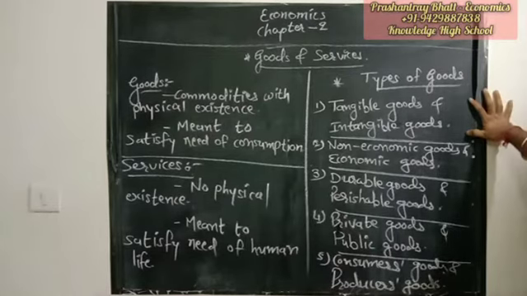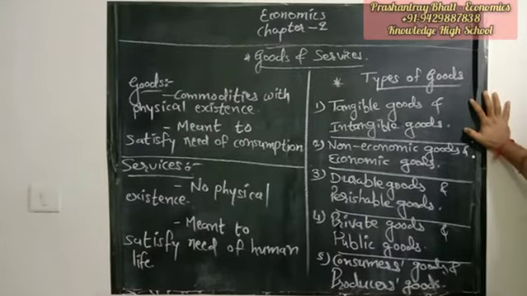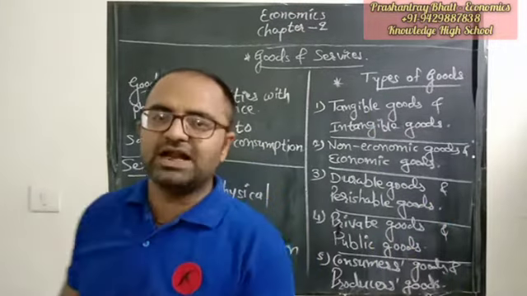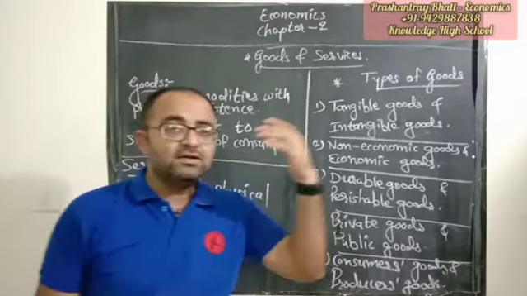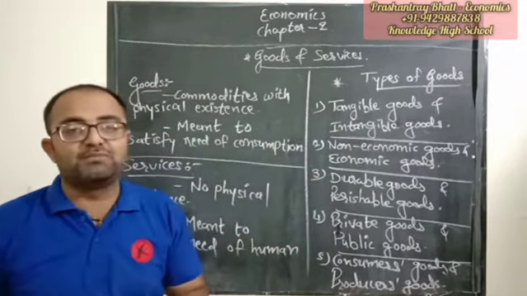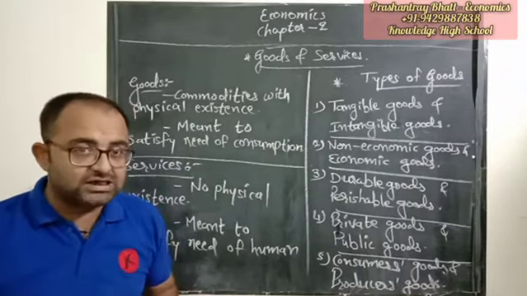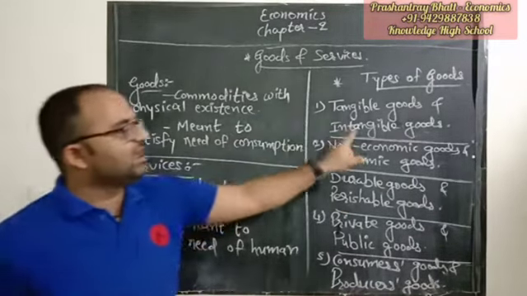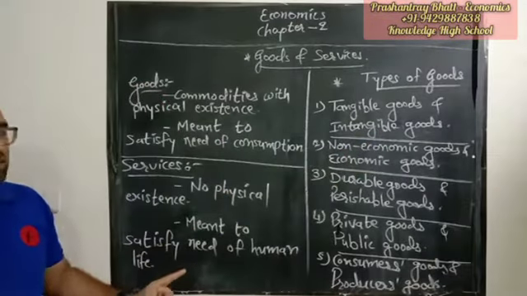The first type of the good is tangible goods and intangible goods. Right? Tangible means જે વસ્તુને તમે જોઈ શકાય, જે ફિઝિકલી એક્ઝિસ્ટ કરે છે, આપણે tangible goods કહીએ. The things which we can be seen. And the intangible means the thing which are invisible, which cannot be seen but they can just be felt, right? તો tangible goods ની અંદર દરેક goods આવશે અને intangible goods માં દરેક services આવશે.